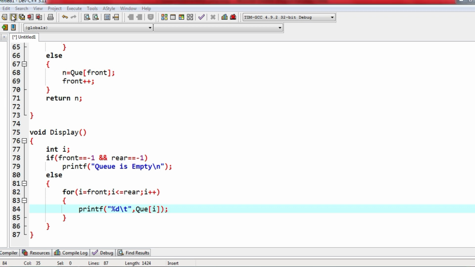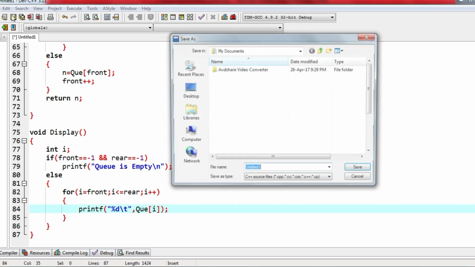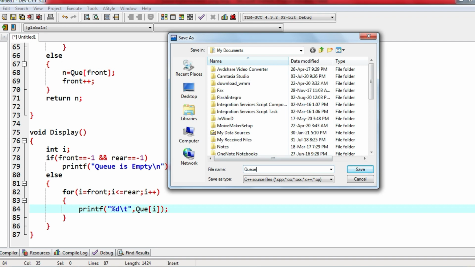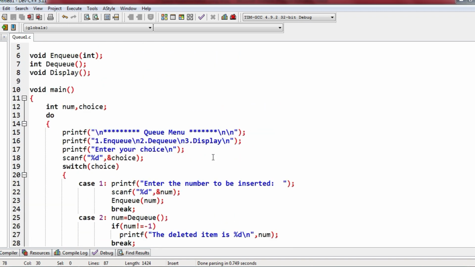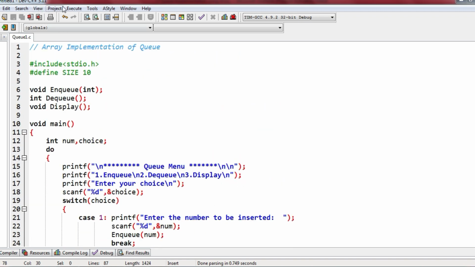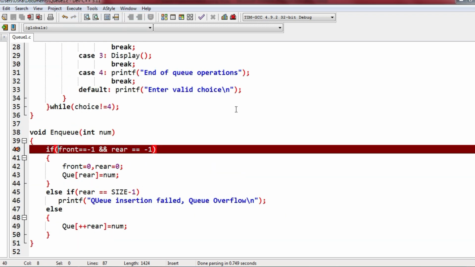I'll save it now, Q1.c. Here, okay. Hope there are no errors. We'll compile. There is an error.